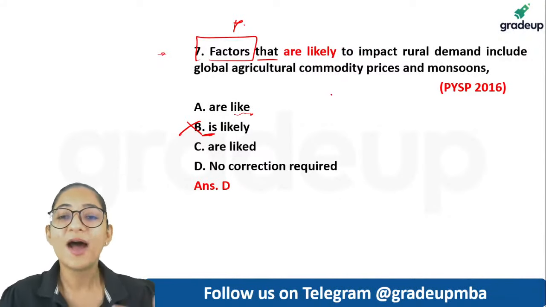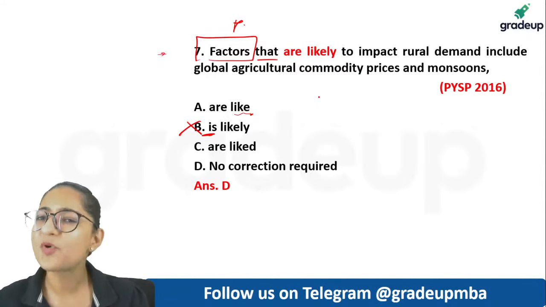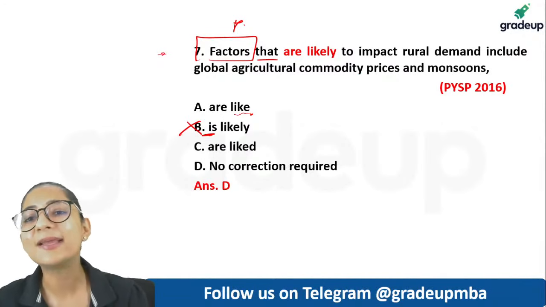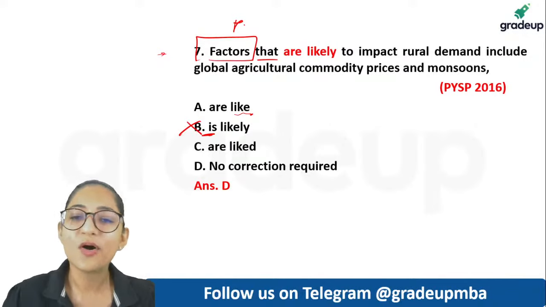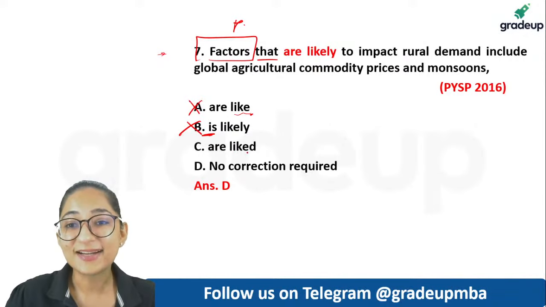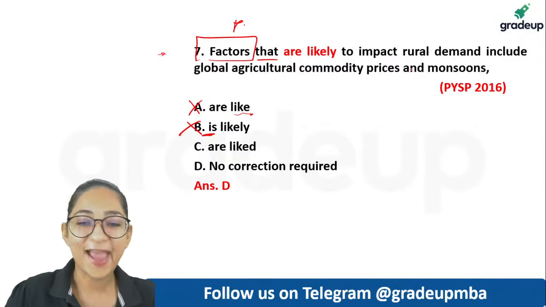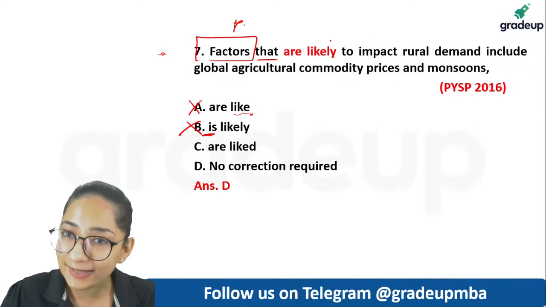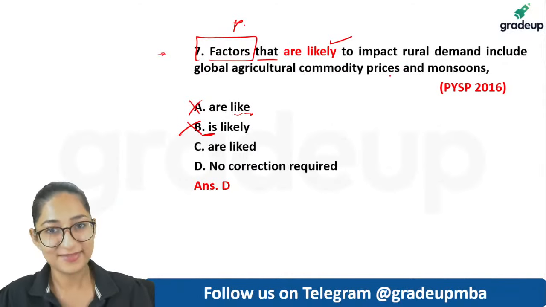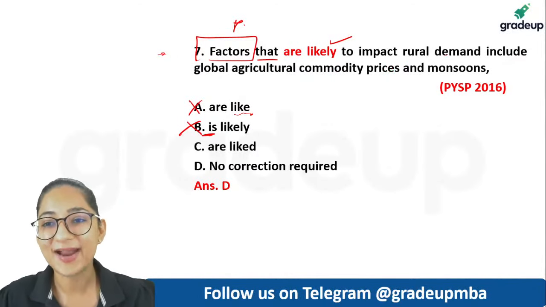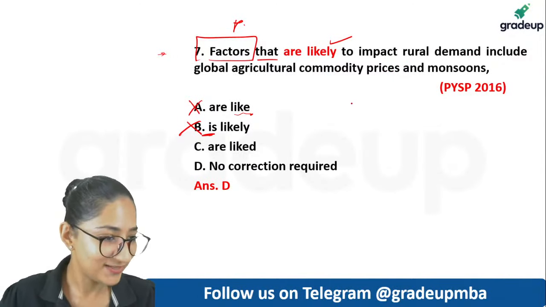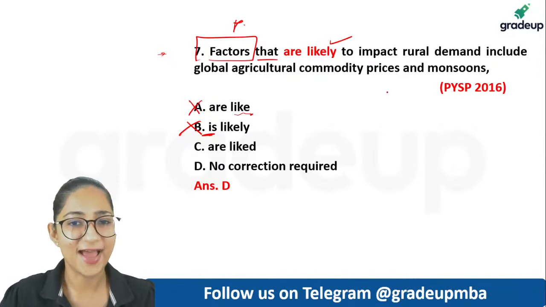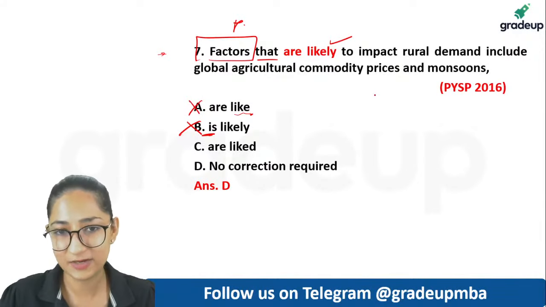You're talking about probability, possibility. They're likely to, inclination. So this is out. Factors that are like to impact. Again, you're not talking about that. Factors that are likely to impact means chances are that these factors will impact rural demand and all of that. Okay, so this one was not very challenging. I think this was a very, very easy question.